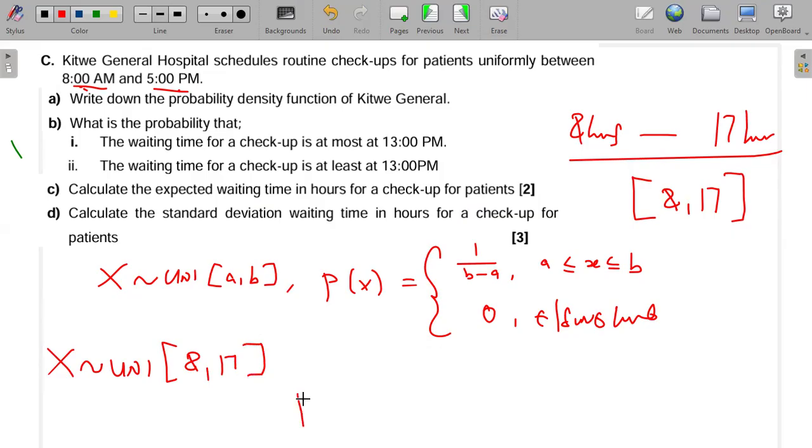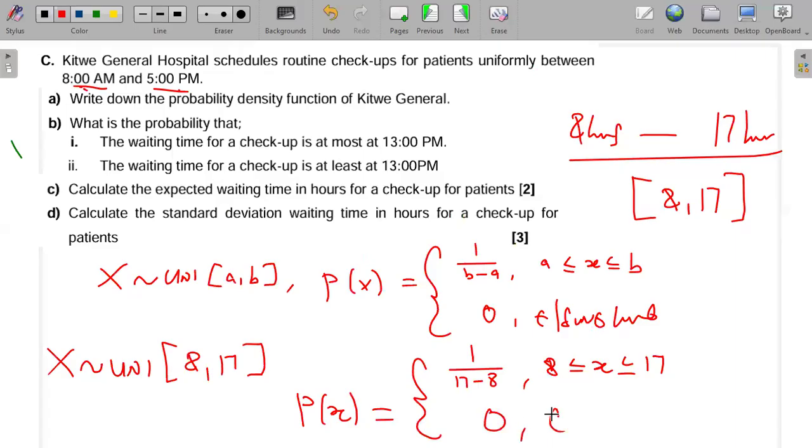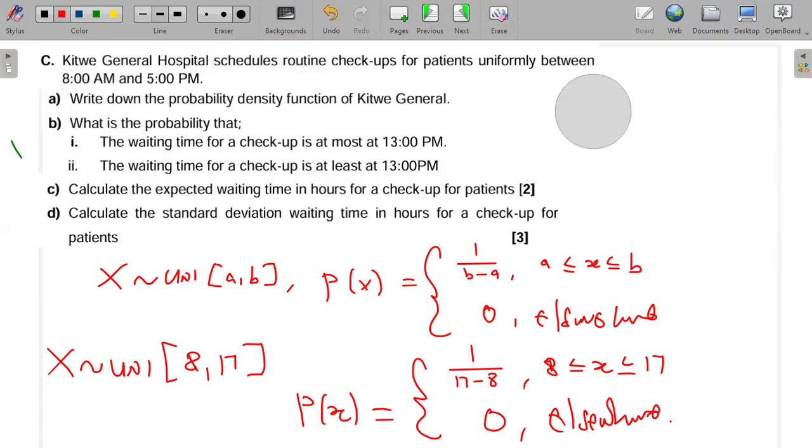So my PDF will be equal to 1 over 17 minus 8 if my X is between 8 and 17, and then it will be 0 elsewhere. That is going to be my probability density function of the Kitwe General Hospital.